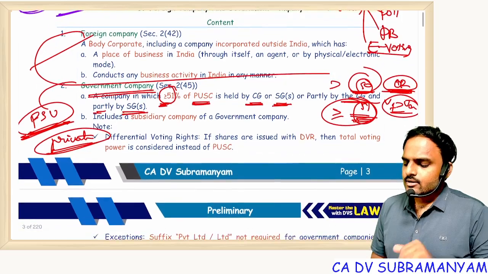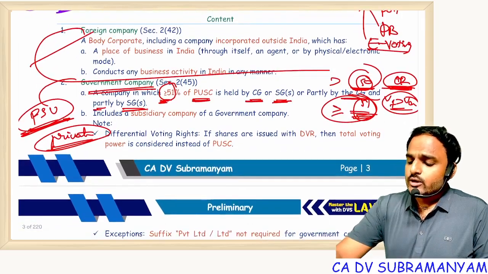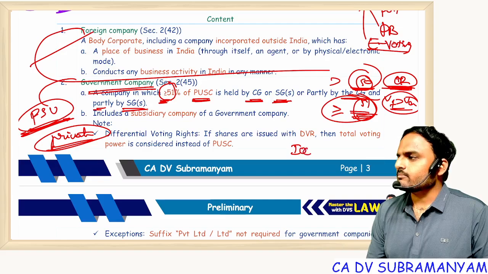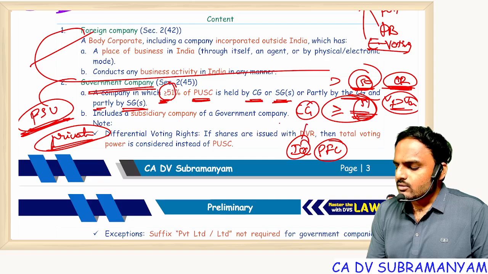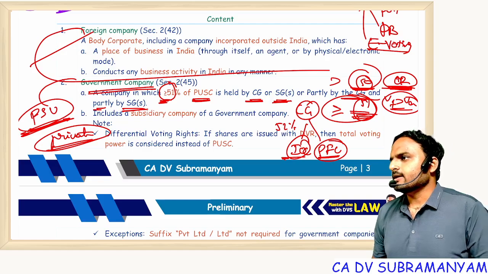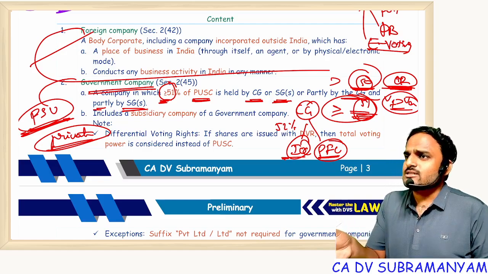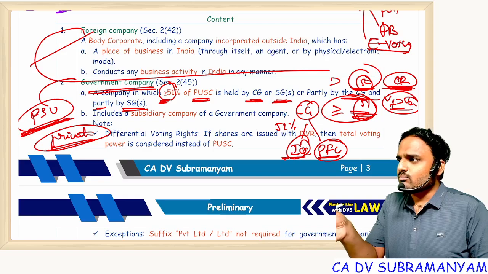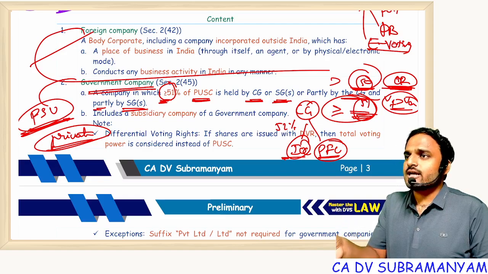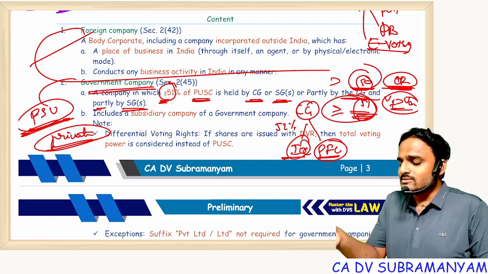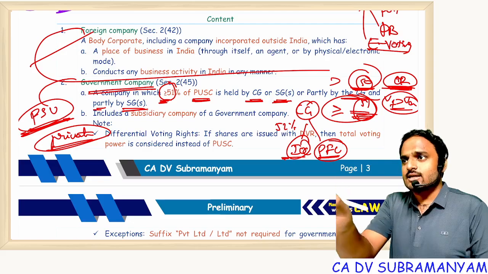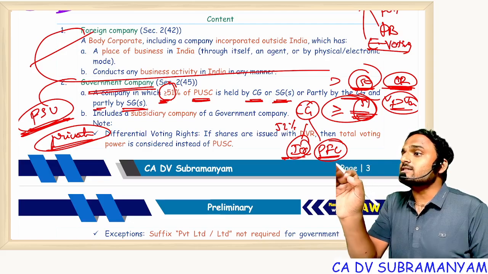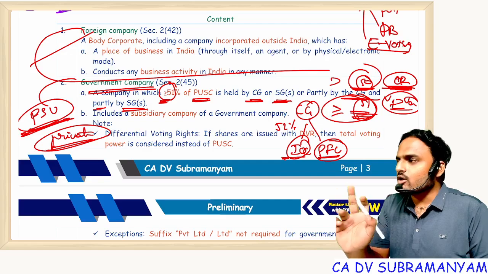Next. Now my doubt is, central government holding. Suppose you take Indian Oil Corporation or Power Finance Corporation, central government is holding 52% of paid up share capital in PFC as well as IOC. Central government holding shares means shares are held by Modi ji or by Amit Shah ji? Then who is holding shares? Government is not a body corporate. Every 5 years elections come, and before elections the government gets dissolved. So government is not a body corporate.